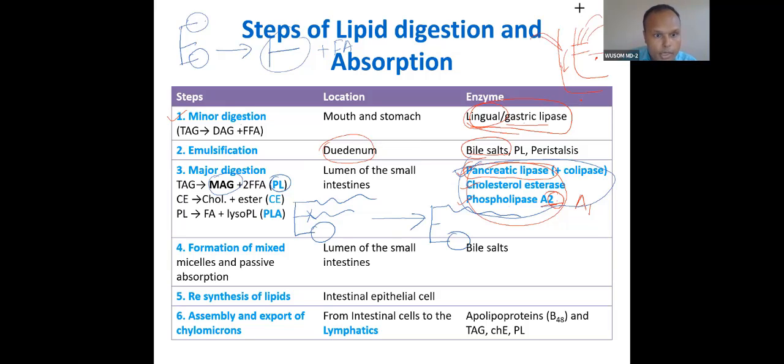Now, formation of mixed micelles and passive absorption. So then what will happen? Bile salt will convert lipids into smaller parts. Then lipid will be absorbed in the intestine. After absorption in the intestine, it will be reassembled in the endoplasmic reticulum. After assembly, it will form what? Chylomicron. And chylomicron will be transported. Chylomicron has B48.